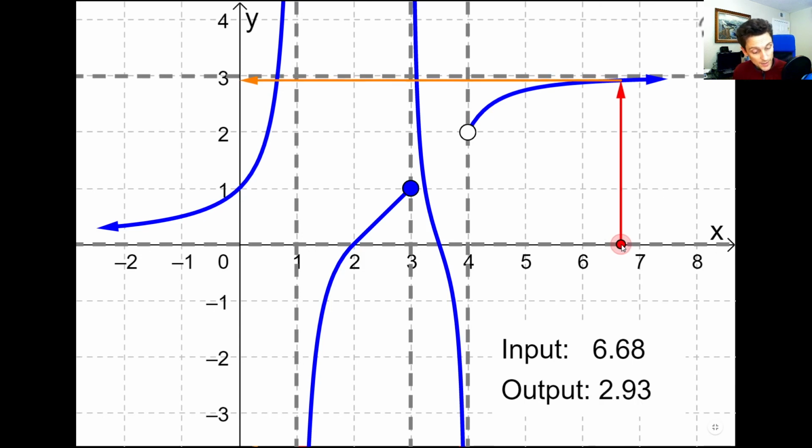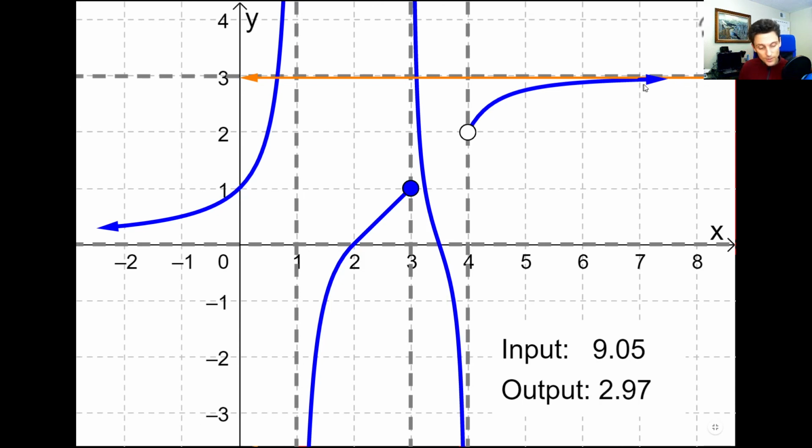So what happens to the y values of the graph as your inputs go to the right? What is happening? It looks like the y values are getting closer and closer to a y value of 3, right? This graph has an arrow here that indicates, even if it didn't have an arrow and it just kind of went off the side of the window here, you can see that this horizontal asymptote is what the graph is going to be approaching.